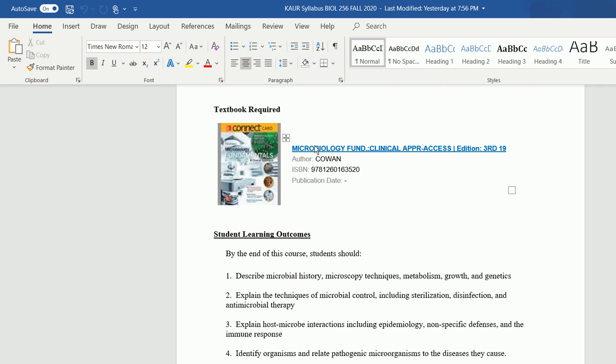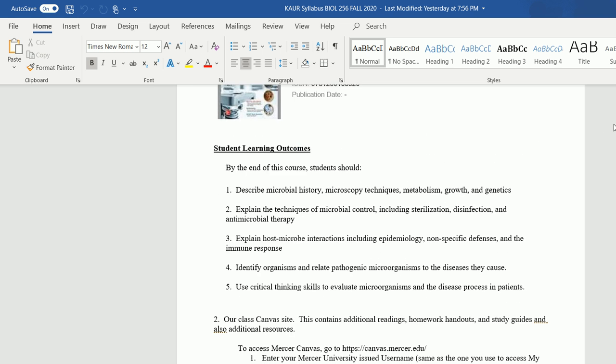I will be creating all the quizzes, all the tests, and even the final exam on Connect. So please buy this Connect code, and all the quizzes, tests, and the final exam will be created on Connect. And Connect and Mercer Canvas are actually integrated. So you'll buy this code, you will get yourself enrolled, and through Mercer Canvas you can go to Connect.